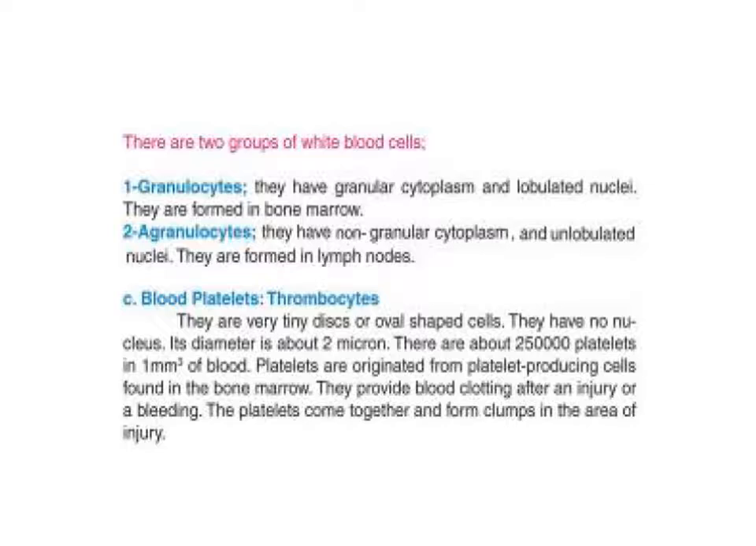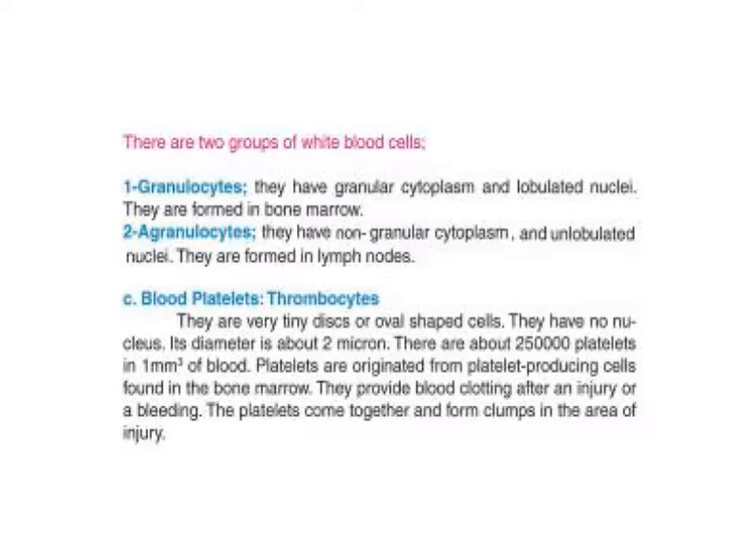Why is it called by this name? Because they have a granular cytoplasm and lobulated nuclei. Lobulated means the nucleus consists of many lobules. They are formed in bone marrow. So there are three properties of granulocyte: they have a granular cytoplasm, lobulated nuclei, and they are formed in bone marrow.